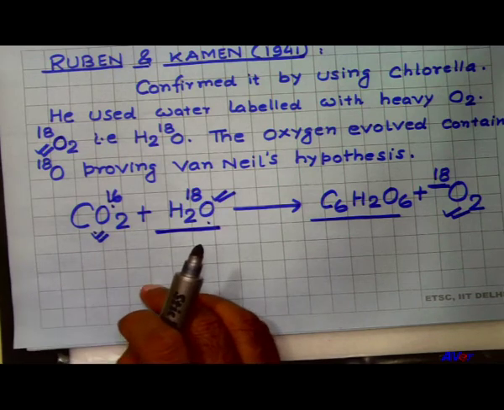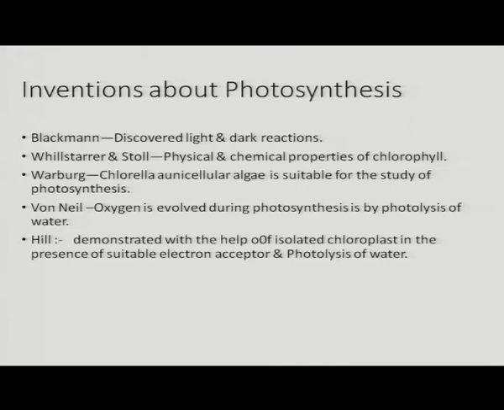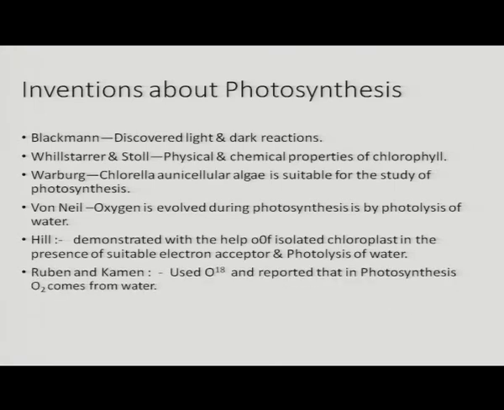So, these three experiments, Van Niel's experiment, Hill's experiment and Rubin and Kamen's experiment, proved that the oxygen evolved during photosynthesis is not released from carbon dioxide, only from water. So, using oxygen-18, Rubin and Kamen reported that during photosynthesis oxygen comes from the water.